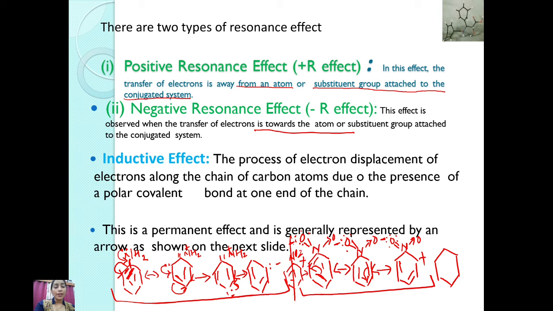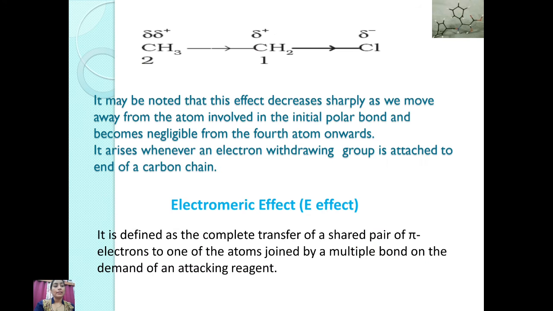And this type of pulling of electron, that strength, will continue till the third stage of bond. The process of displacement of electron along a chain of carbon atoms due to presence of a polar covalent bond at one end to the other chain. This is a permanent effect and is generally represented by arrow and shown on the next slide. See, whatever carbon is attached 1, 2, 3, 4 with any halogen or any electronegative element, because of the electronegativity, it will pull the electron to itself, and there will be partial minus charge and partial plus charge.